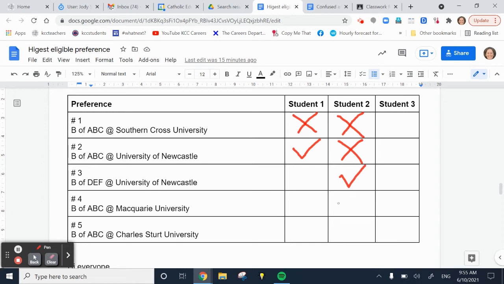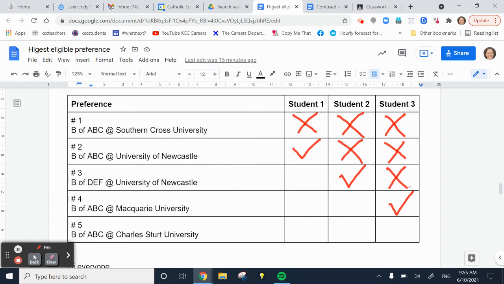And then with student 3, let's assume that only Macquarie and Charles Sturt want to make offers. So not eligible purely because they don't participate, not eligible because the university did not inform UAC that they wanted to make a spot. This becomes their highest eligible preference.